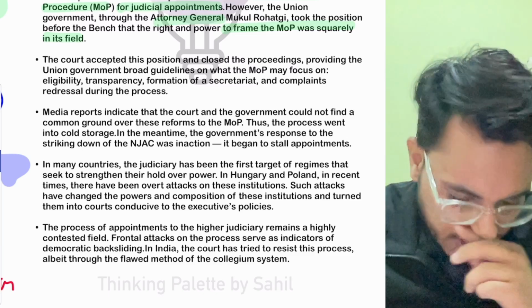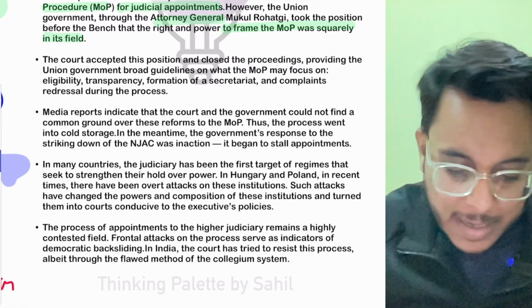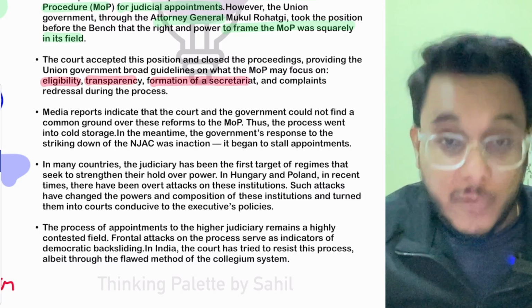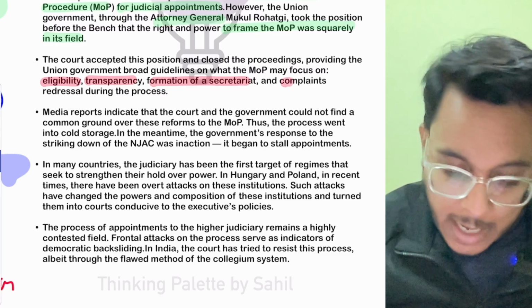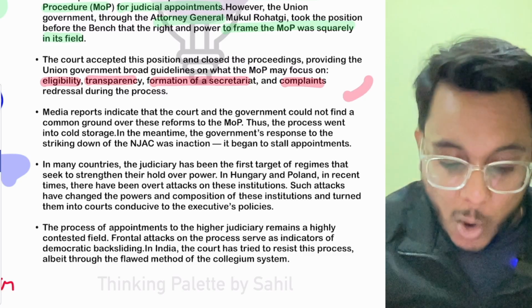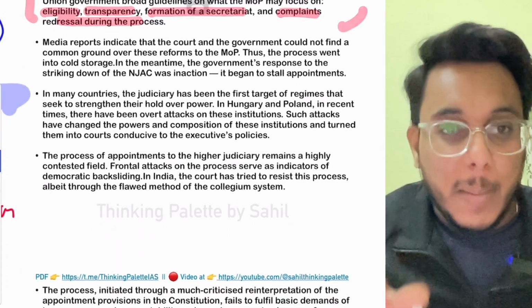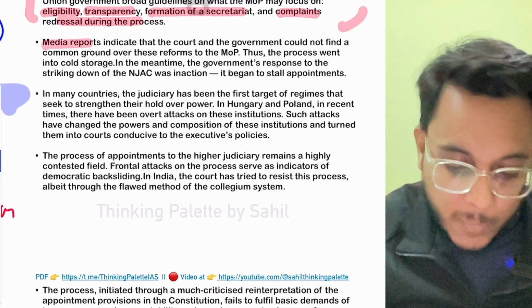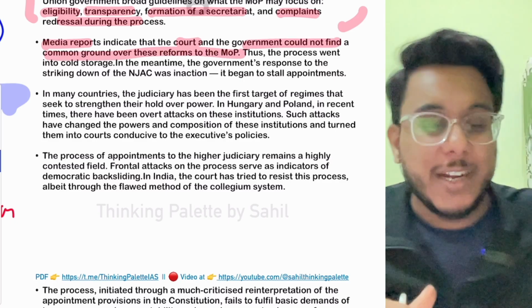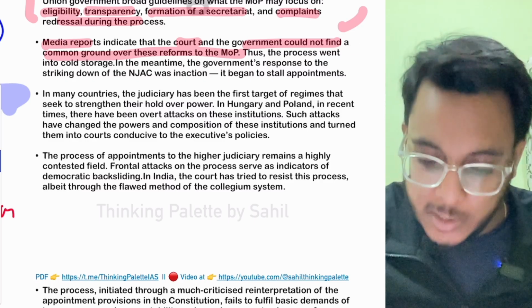Now in this MOP, what things were to be focused upon? Eligibility of the judges, transparency in the judiciary, formation of a secretariat. If there are complaints, how those complaints will be redressed. All these things were to be discussed and made part of the MOP. But up till now, what happened? The media had reported that the court as well as the government could not find a common ground on what type of changes are to be brought into the MOP. Nothing has happened on this.